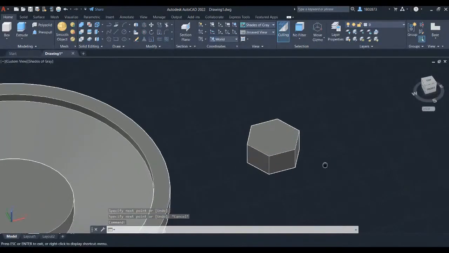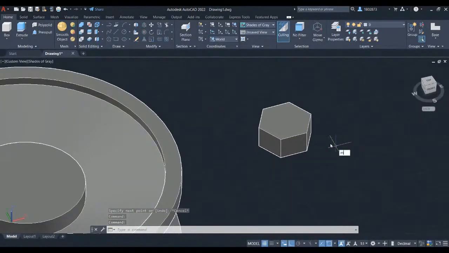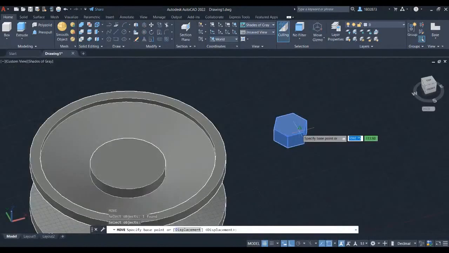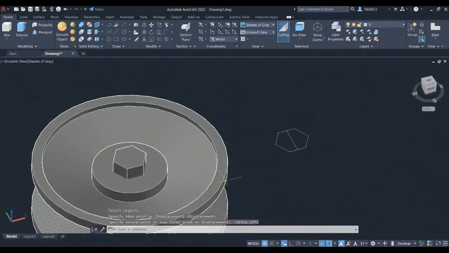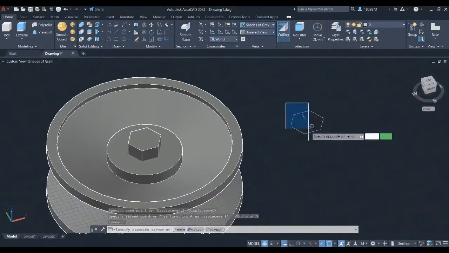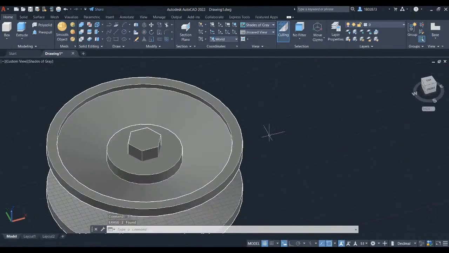We will now move the part. Press M for move and press enter. Select the polygon and press enter. Select the midpoint line. Hover your crosshair here in this area and wait for the center text to appear. Left click and erase the sketch. Head over to the view cube and select top again.